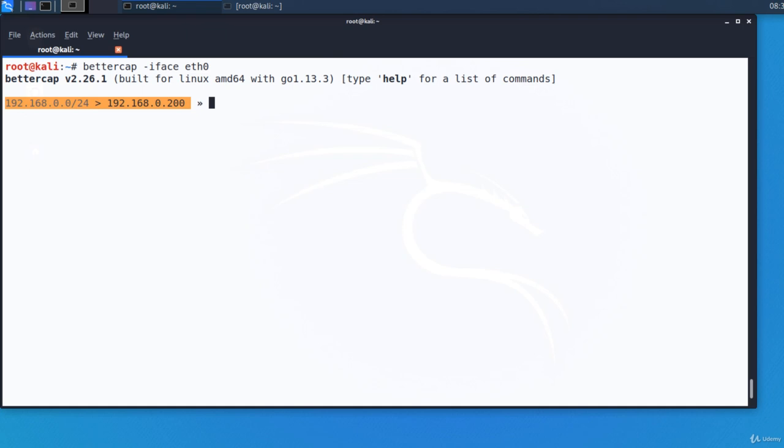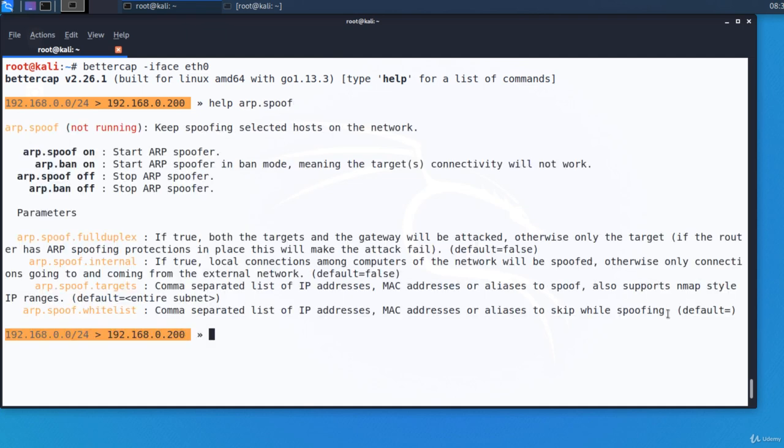Let's see the help of the module and what the available options are. help arp.spoof. We see that the module is not running. We start it by executing arp.spoof on and we stop it by executing arp.spoof off. There is also the possibility to launch a denial of service attack, not a man-in-the-middle, using arp.ban on. In this case, Bettercap will intercept the traffic and then drop it. We'll see shortly how to do that.